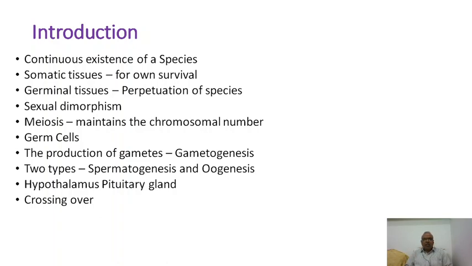In the earlier lesson we discussed gametogenesis, the production of gametes, spermatogenesis and oogenesis, and the entire control of sexual reproduction is with the hypothalamus, because hypothalamus secretes gonadotropin releasing hormones. And sexual reproduction plays a very important role in the exchange of characters of father and mother during meiosis, that is called crossing over.